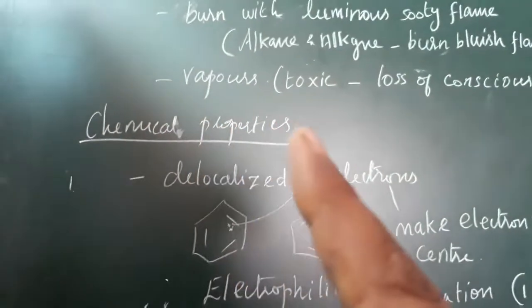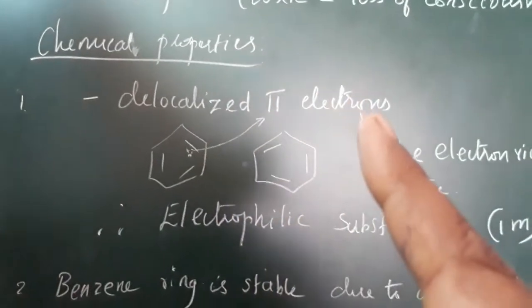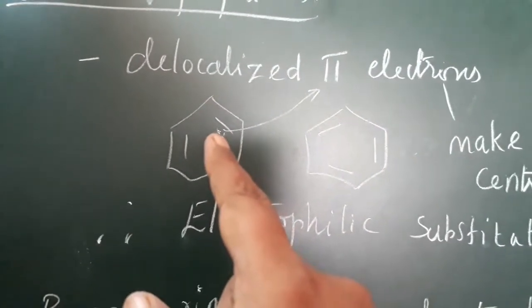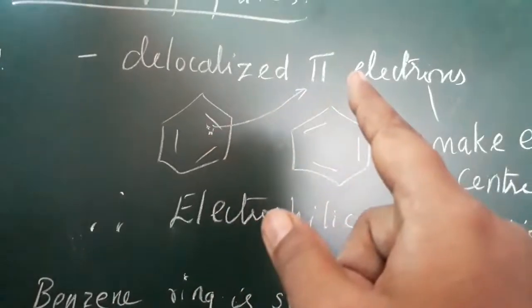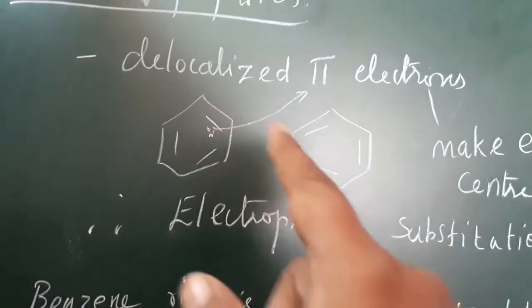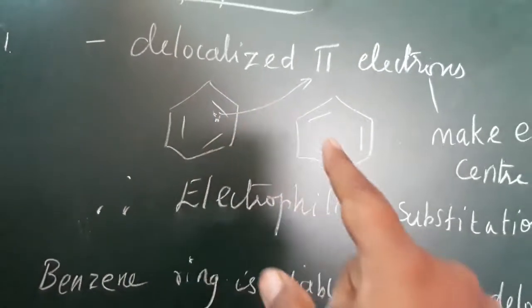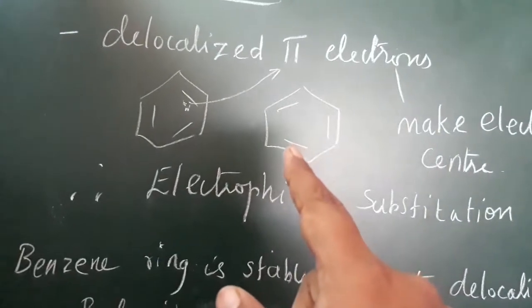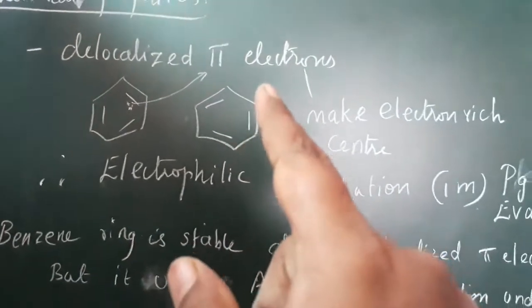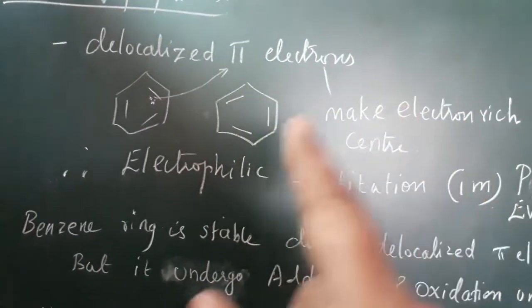The next one, chemical properties of benzene. The first point: it has delocalized pi electrons. What are pi electrons? The electrons of the double bond are called pi electrons. These are delocalized. Delocalized means they are moving. These two electrons go here, these two electrons go here, and these two electrons go here. So we get the benzene structure like this. Because of the delocalized pi electrons, they make the benzene ring an electron rich center.